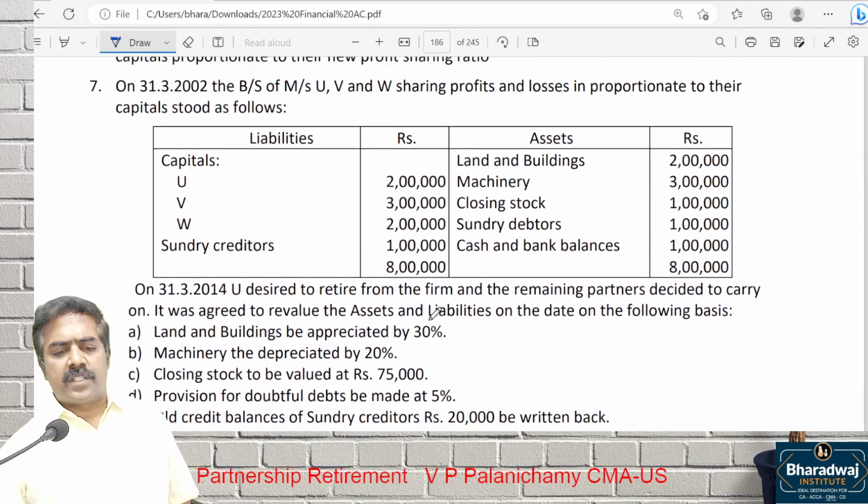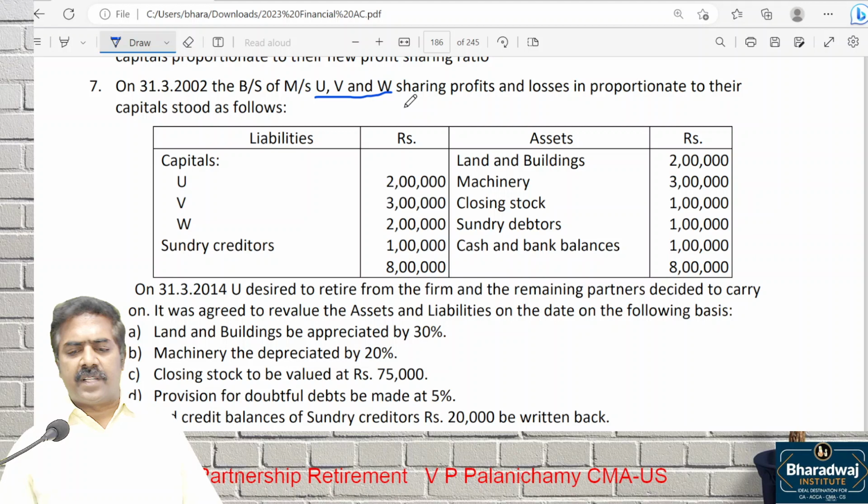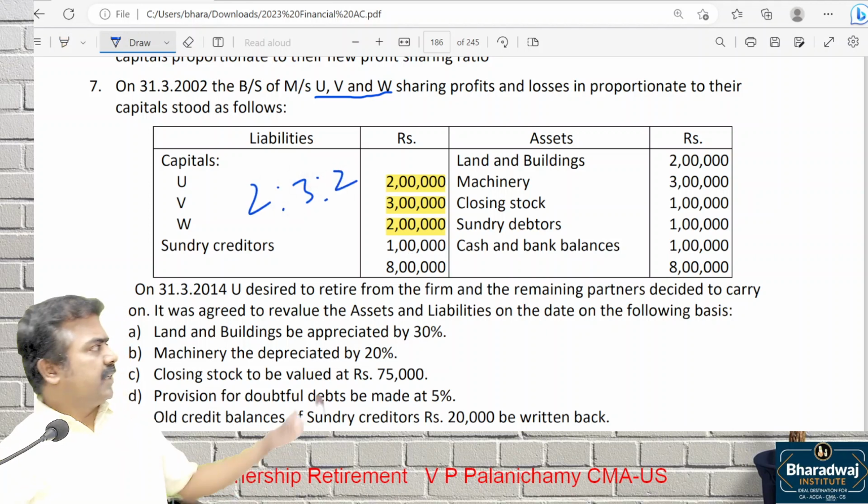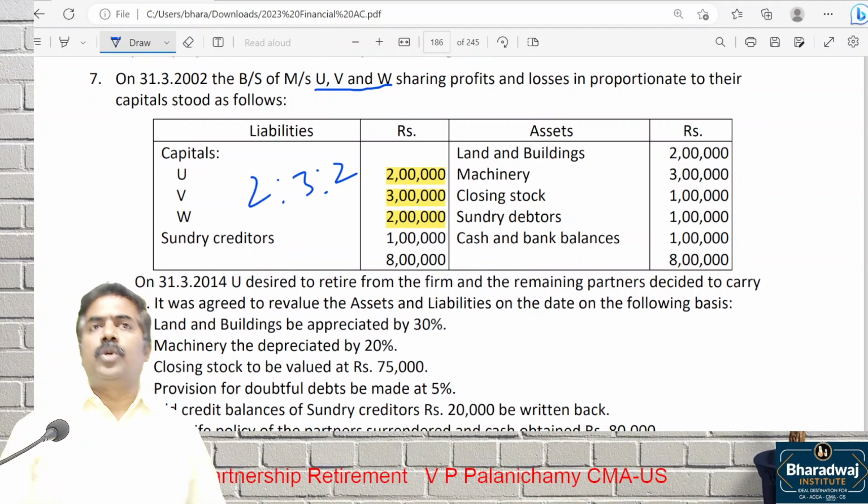On 31st March 2002, balance sheet of which partners is given? U, V, W, sharing profits and losses in proportion to their capital. Look, the profit sharing ratio is the capital ratio in this question. What is the ratio? They share in the ratio of capital 2:3:2.